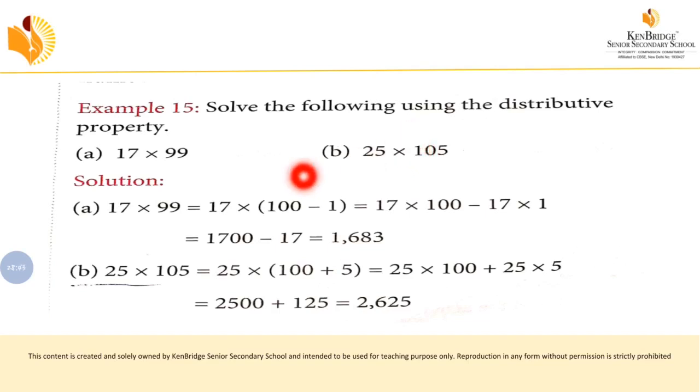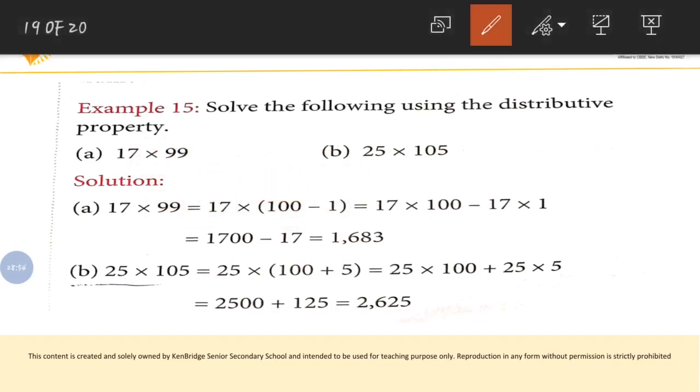So the first question is 17 into 99. 99 can be written as 100 minus 1. So 17 into (100 minus 1): first you have to multiply 17 into 100 and then 17 into 1. So 17 into 100 minus 17 into 1. 17 into 100, the answer will become 1700, and 17 into 1, it is a multiplicative identity, so you will get the same number, 17. So 1700 minus 17, the answer will be 1683.